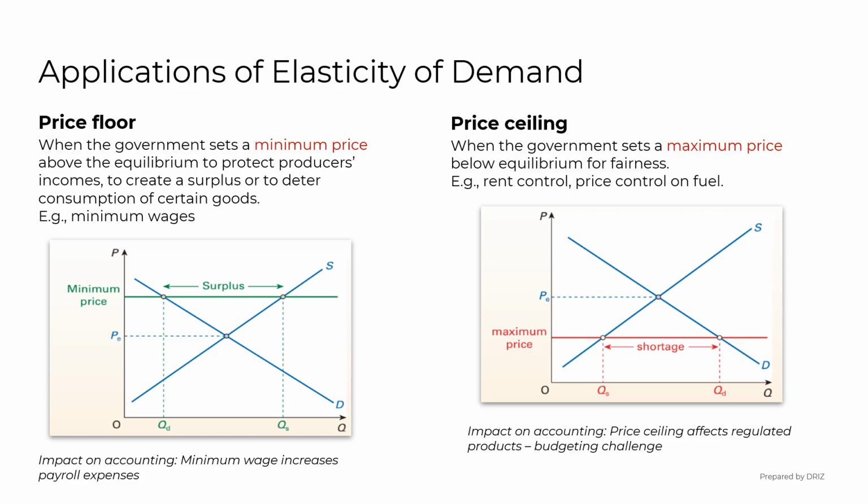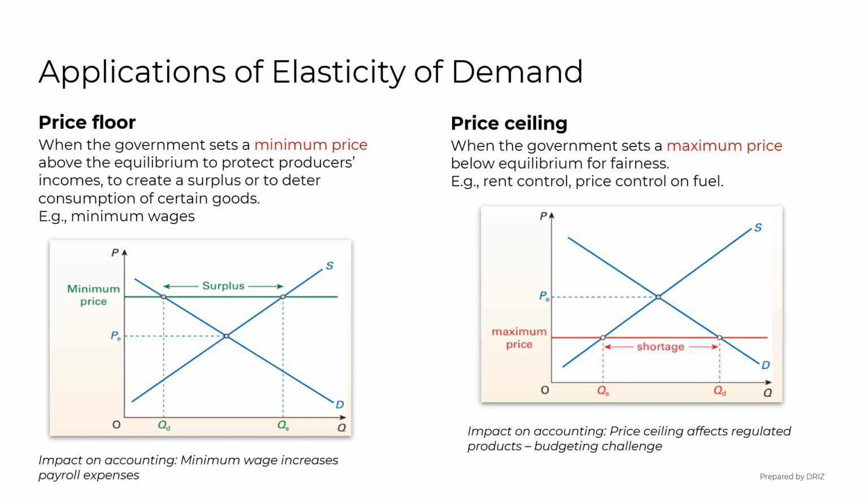How does accounting relate to price floors and price ceilings? Accounting helps businesses and policymakers track the financial impact of price controls and elasticity. For price floors, like minimum prices in agriculture, accounting records help producers and governments measure surpluses, for example, how much unsold stock is piling up. It also tracks costs of storing excess goods or government spending if they buy the surplus.